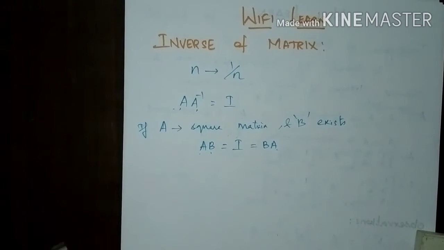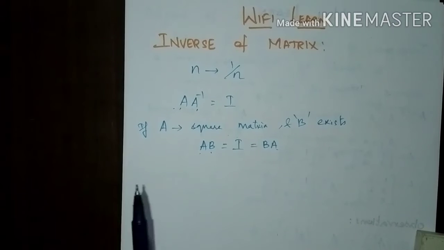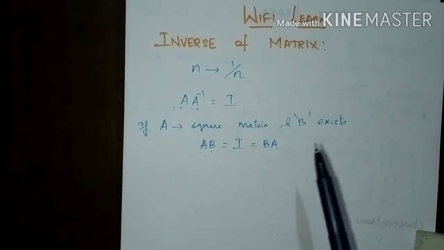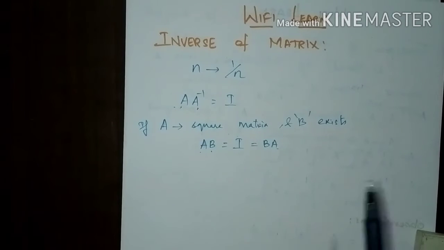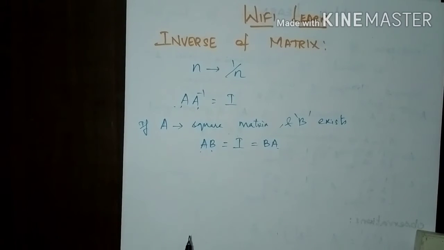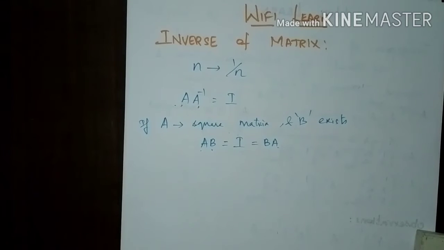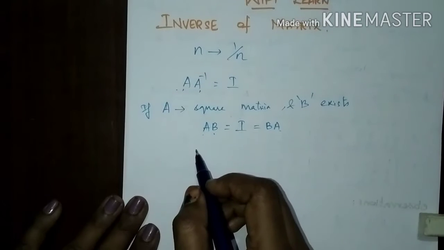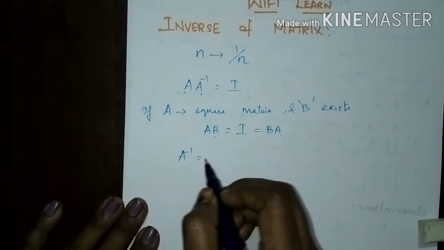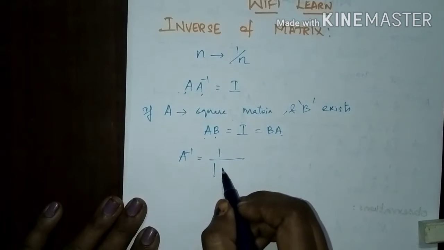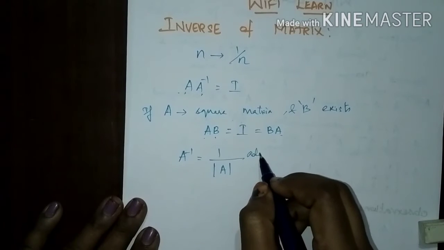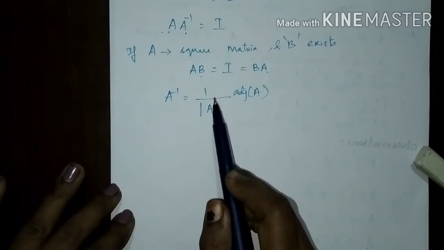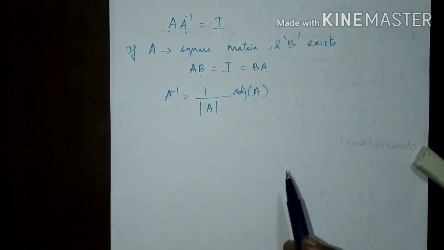We can find the inverse of a matrix if A is a square matrix and there exists a matrix B, where the product of A and B gives the identity, so B is the inverse of the matrix. The inverse of a matrix formula is A inverse equals 1 by the determinant of A, times the adjoint of A matrix.